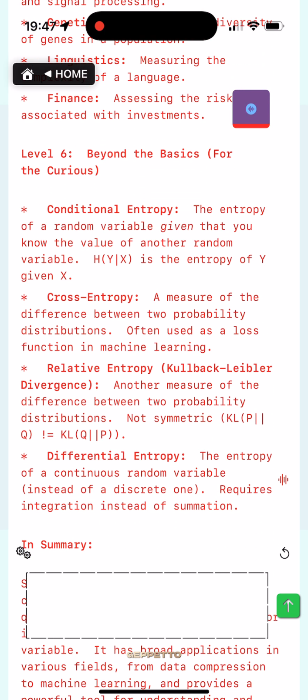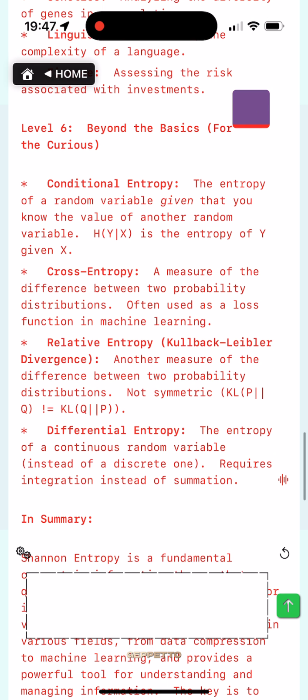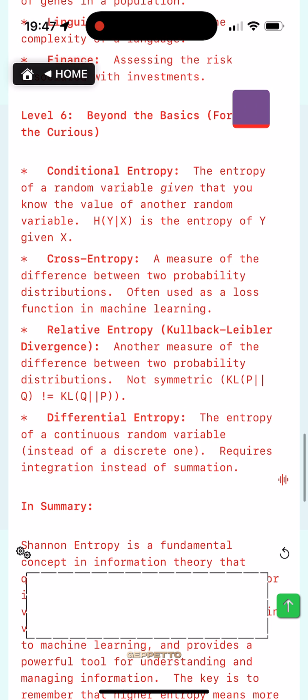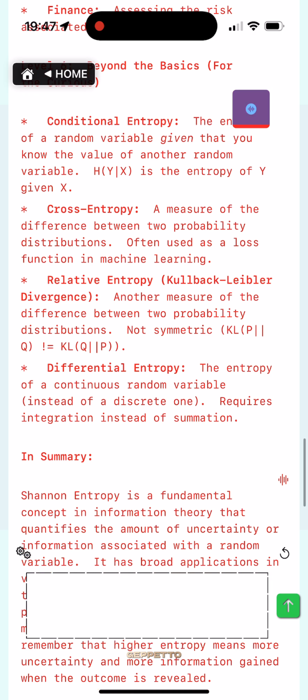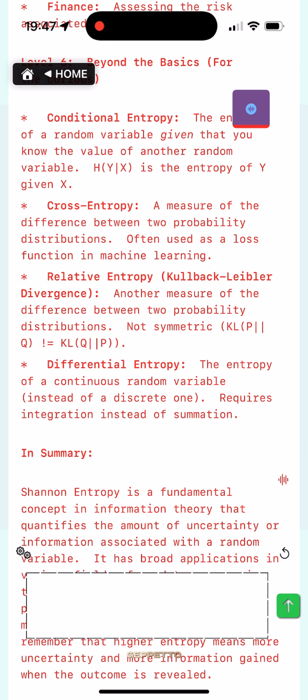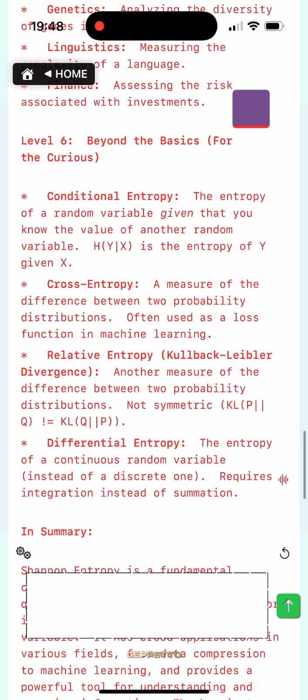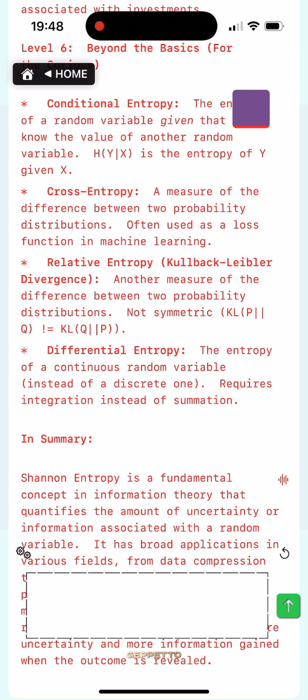Level 6. Beyond the basics, for the curious. Conditional entropy. The entropy of a random variable given that you know the value of another random variable. H(Y|X) is the entropy of Y given X. Cross entropy. A measure of the difference between two probability distributions. Often used as a loss function in machine learning. Relative entropy, Kullback-Leibler divergence. Another measure of the difference between two probability distributions.